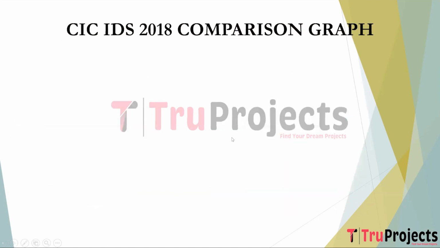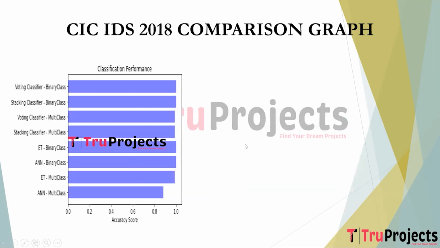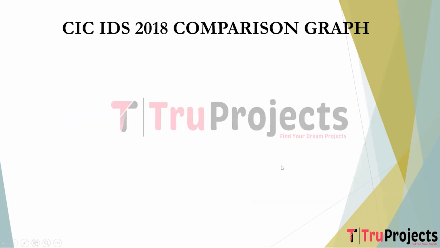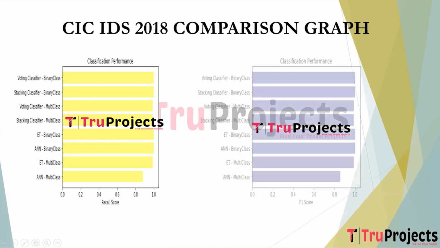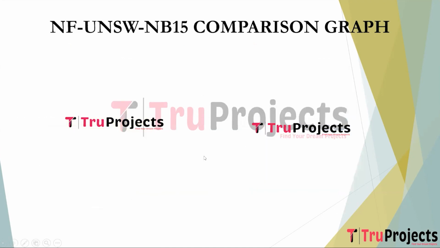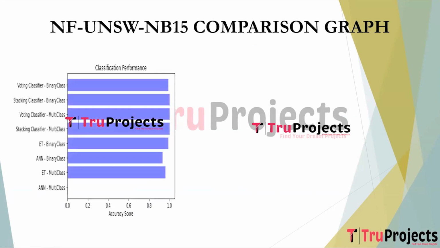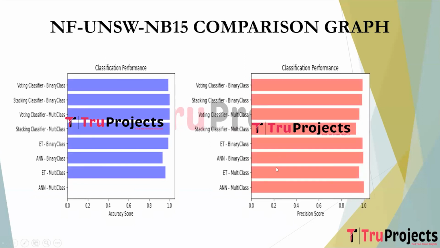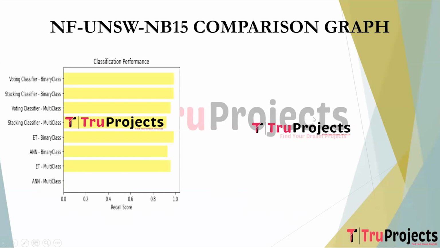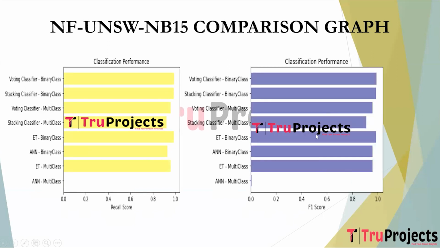Coming to the comparison graph for the CIC-IDS 2018 dataset, this is the accuracy score graph. This is the precision score, this is the recall score, and this is the F1 score graph. Coming to comparison graphs for the UNSW-NB15 dataset, this is the accuracy score for this dataset, and this is the precision score graph. This is the recall score, this is the F1 score.